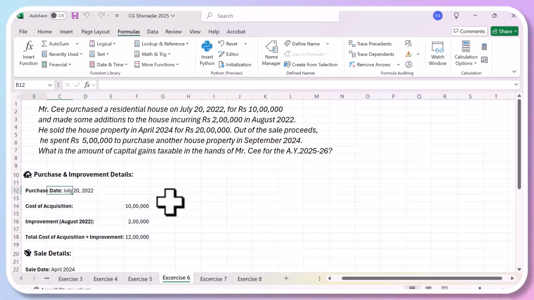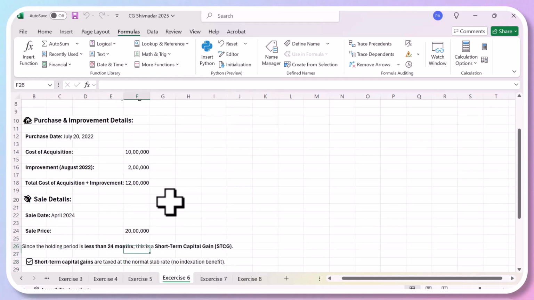July 10, 2022. Cost of acquisition was 10 lakhs. He had done some improvement in August 22 of 2 lakhs, which means he made some more construction on the house. So total cost of acquisition plus improvement is 12 lakhs. Now the sale was done on April 24, for 20 lakhs.